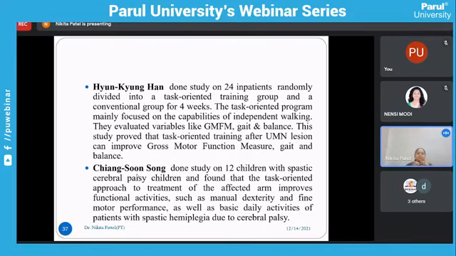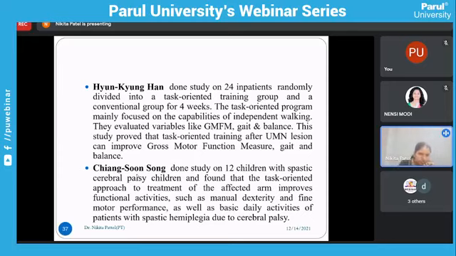Here is the evidence. Hyun Kyun Han did a study on 24 inpatients randomly divided into a task-oriented training group and a conventional group for 4 weeks. The task-oriented program mainly focused on the capabilities of independent walking. They evaluated variables like GMFM, gait, and balance. The study proved that task-oriented training after UML lesion can improve GMFM, gait, and balance.